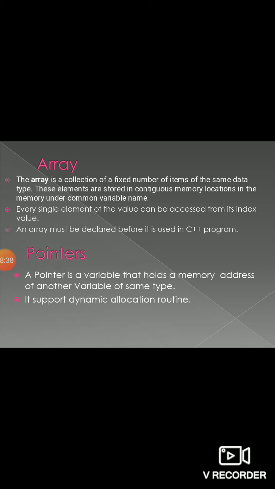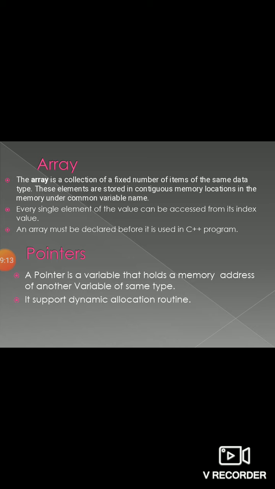Next one we have the pointer. Now basically a pointer is a variable which holds the memory address of another variable. That means if I declare int a, a is my normal variable having the data type integer. But if I declare int *p, that star indicates p is my pointer variable, and it will hold the memory address of some variable whose data type is integer.